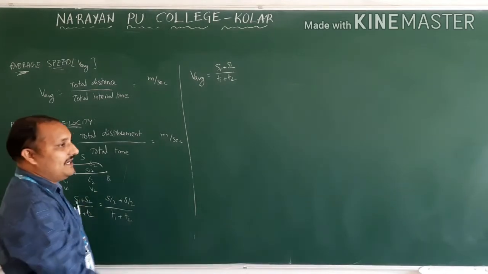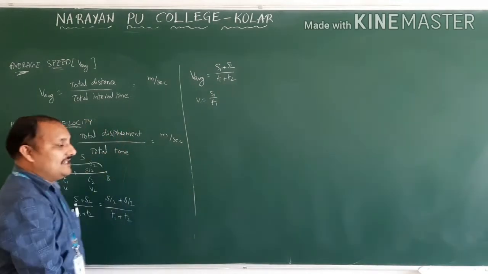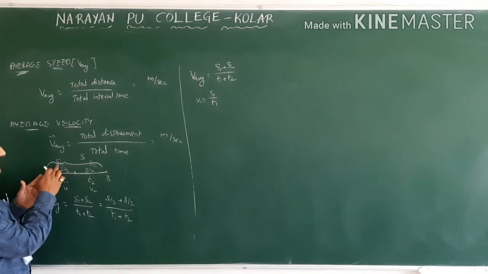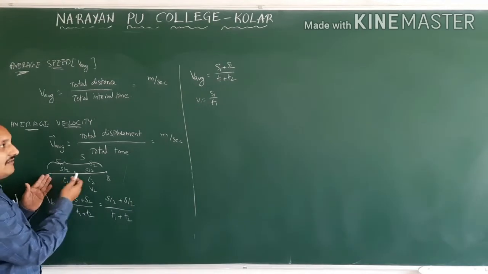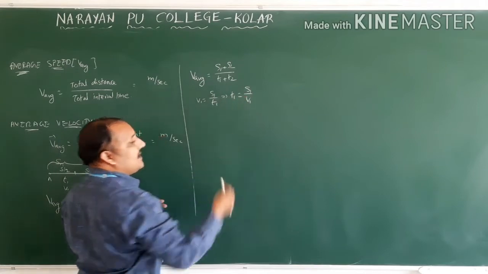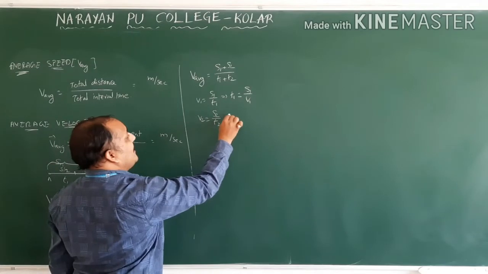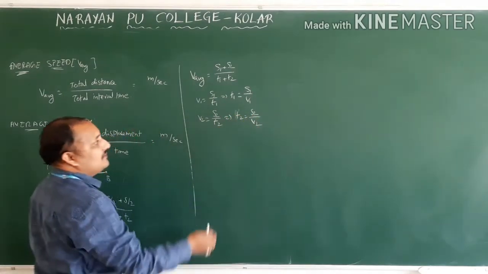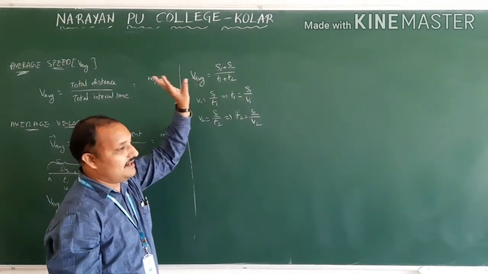How will we eliminate time? We know velocity or speed v1 is equal to s1 by t1. The first half it is going to cover with v1. In the first half, the distance is s1 and the time is t1. Now we have to eliminate t1. From this, we can write t1 is equal to s1 by v1. Like that, for the second half, v2 is s2 by t2, which implies t2 is equal to s2 by v2. Substitute this t1 and t2 in this equation, then you will get the equation in terms of s and velocity.